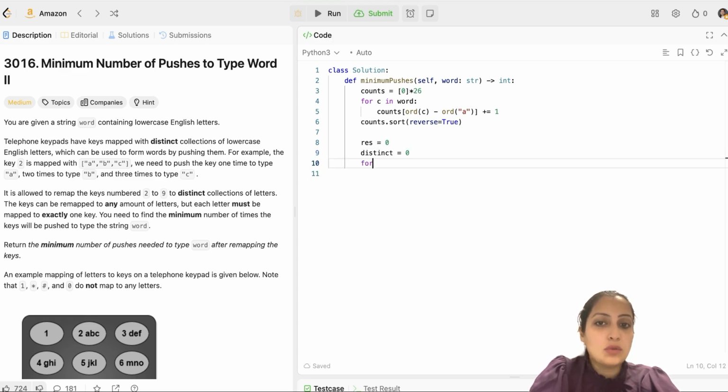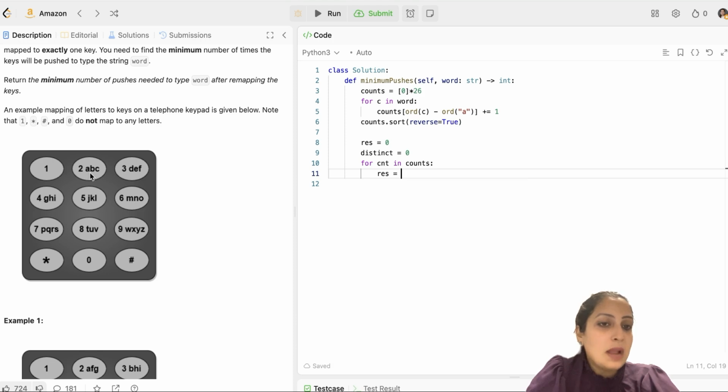How many distinct characters I'm encountering in the word. So now I will go through the counts array, for count in counts, and I'll update my result. So how many key presses do I need if I'm allocating a letter to a digit in the first place? If I'm allocating it to the first place, then I need 1 key press. If I'm allocating it to the second place, then I need 2 key presses. If I'm allocating it to the third place, I need 3 key presses. So the first 8 letters in terms of sorted count will need only 1 key press each time. The second 8 characters, which have counts less than the first 8, will need 2 key presses. And the following 8 will need 3 key presses. So that's what I'm going to do.